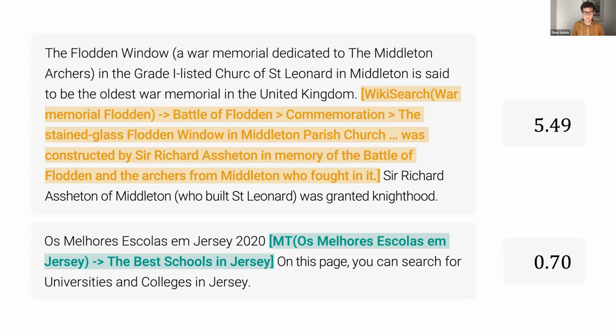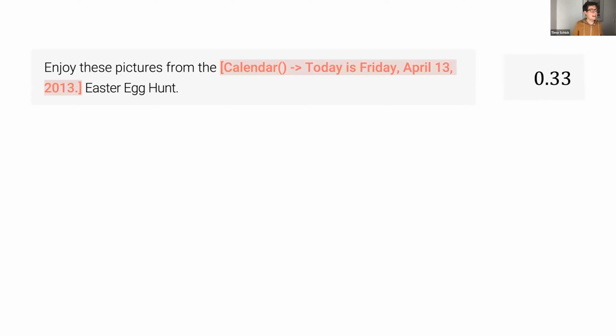Now, I've shown you quite a few examples of helpful API calls. I also want to show you a few things that we get at the other end of the spectrum, some API calls that are borderline helpful or really not helpful at all. So here's one of those cases using the calendar where the text is "enjoy these pictures from the Easter egg hunt." The date of that text was Friday, April 13, 2013, which is around Easter. So this is a bit helpful because it makes it more likely that we're talking about an Easter egg hunt compared to, let's say, some Christmas event or something else. So we still get a slightly positive helpfulness score of 0.33.